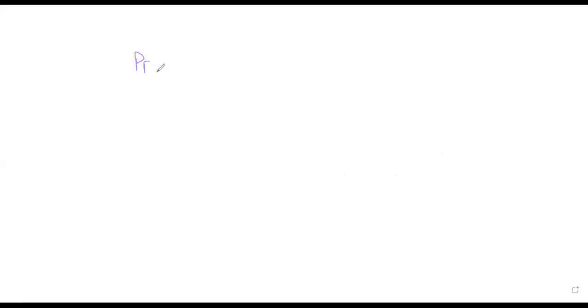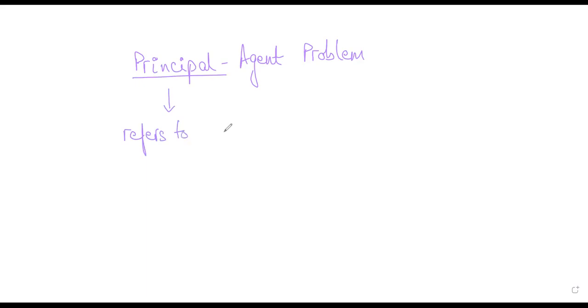So what is principal agent problem? So let me tell you, right? So principal agent problem refers to a situation where the original owners of a company or a business are not managing the company, right? So what is principal? Principal is the person who has invested. So principal is the term used to refer to shareholders. Refers to business owners or shareholders, right? Who actually owns the business.